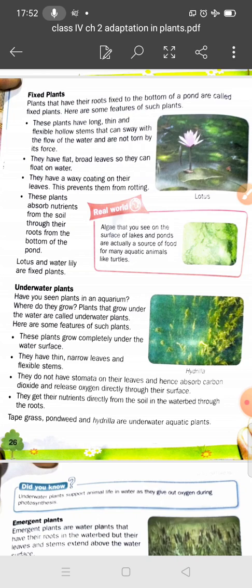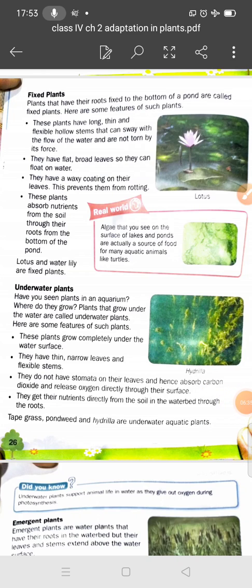So the plants absorb nutrients from the soil through their roots at the bottom of the pond. You can take the examples of lotus and water lily. These are fixed plants because the roots of the lotus and water lily are fixed to the bottom of a pond, and their roots absorb nutrients from the soil. I think you have understood, student.